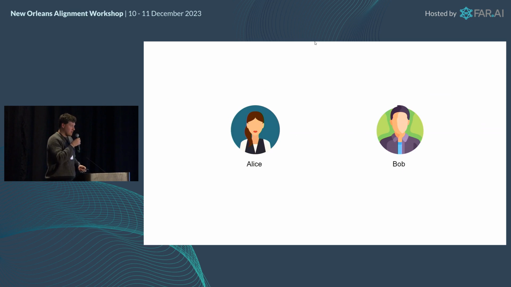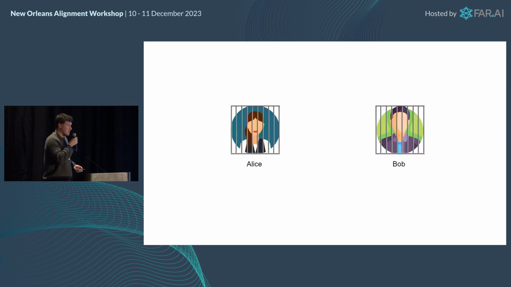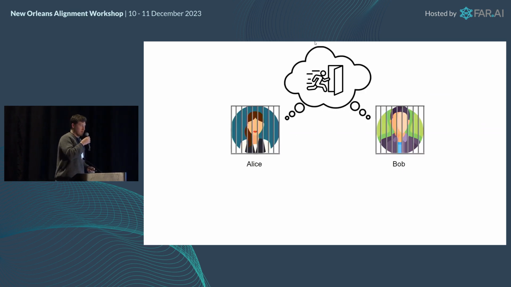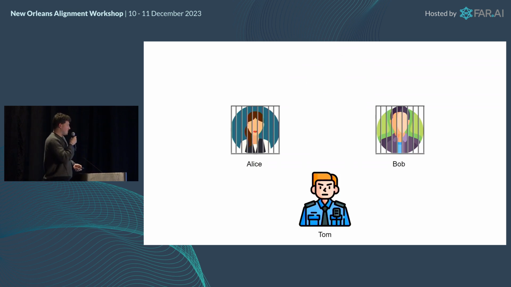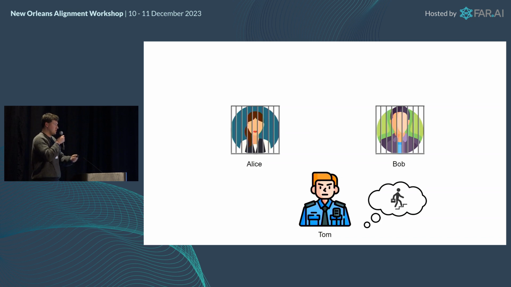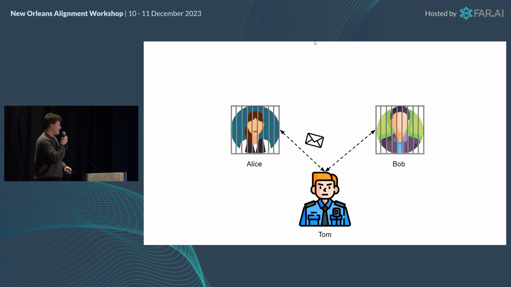Let's meet Alice and Bob. Alice and Bob are currently in prison, they're both looking for a physical jailbreak, but they have to coordinate on this, so they have to communicate. Fortunately, there is a warden. The warden obviously doesn't want them to escape, but the warden thinks maybe they can get a promotion if they find out some new details about Alice and Bob's crime by just letting them talk. So the idea is that Alice and Bob can now talk through the warden.